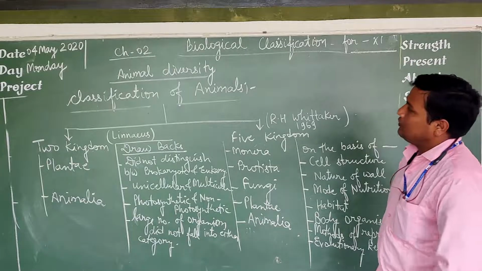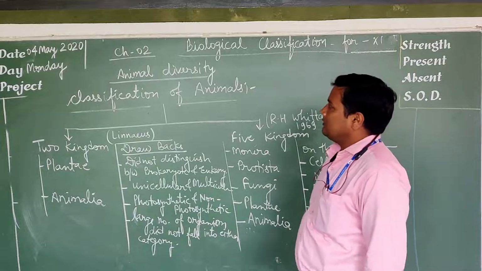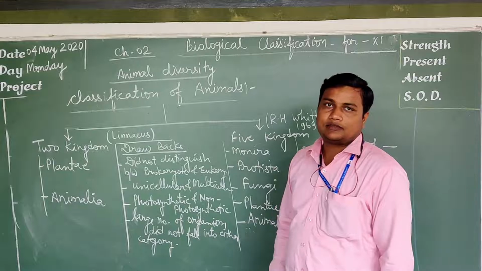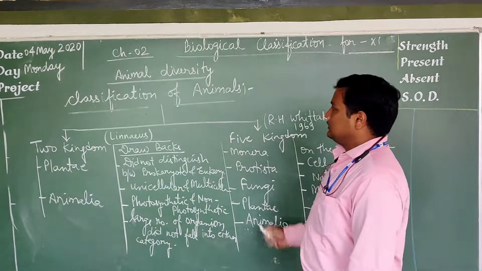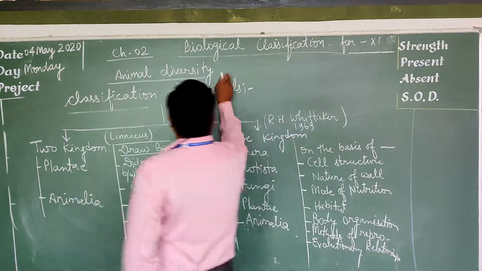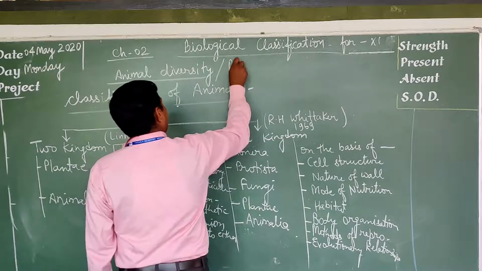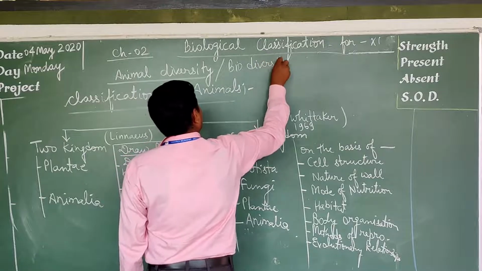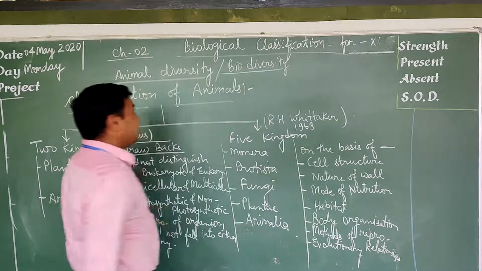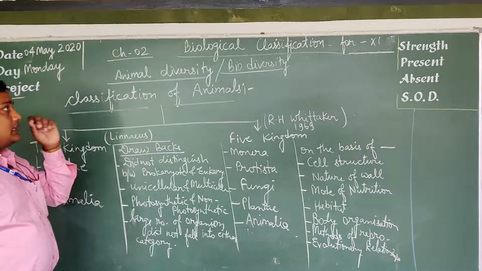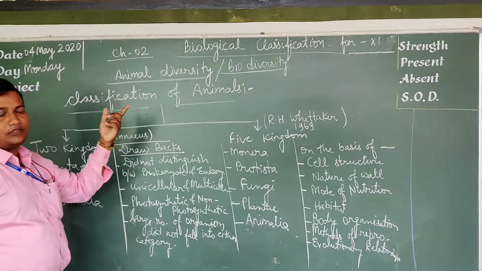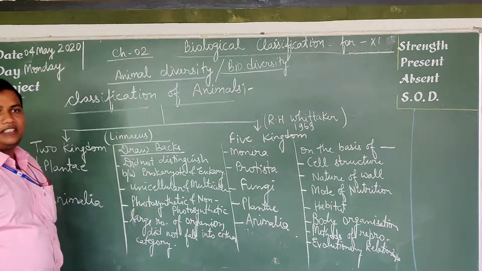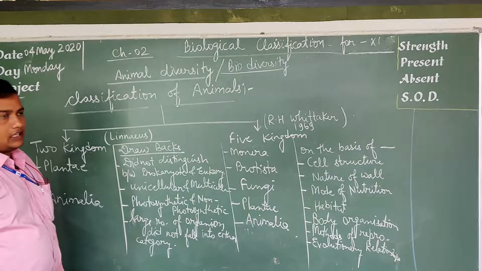In this chapter, we will discuss animal diversity and classification of animals. Animal diversity is also known as biodiversity. Bio means life and diversity means variation. All the organisms are different from each other in various aspects.